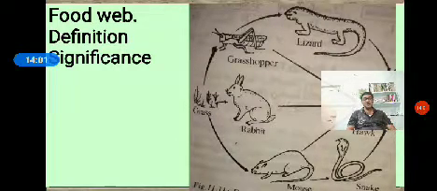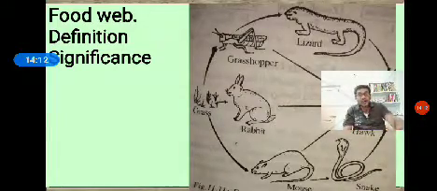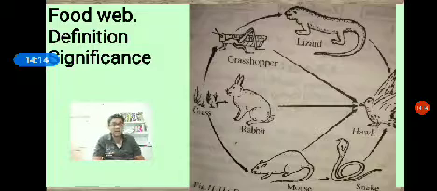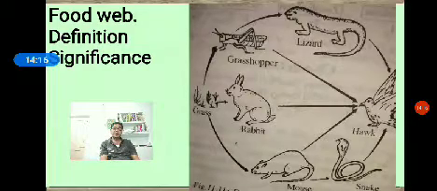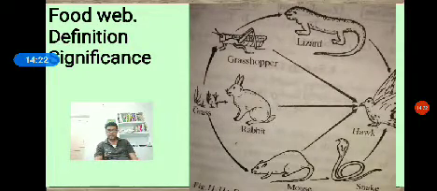Very simply, one more definition: the interlocking of many food chains is called a food web. So there is a diagram showing how the different types of food chains are interconnected to become one food web.